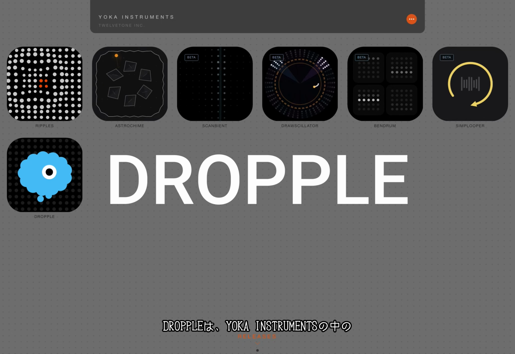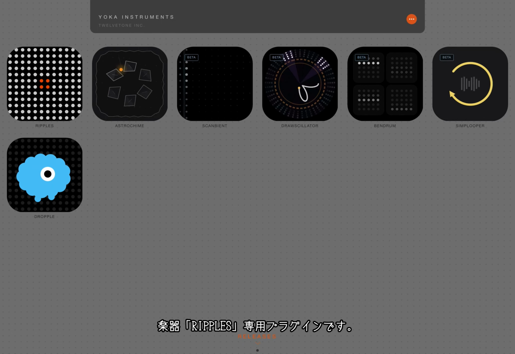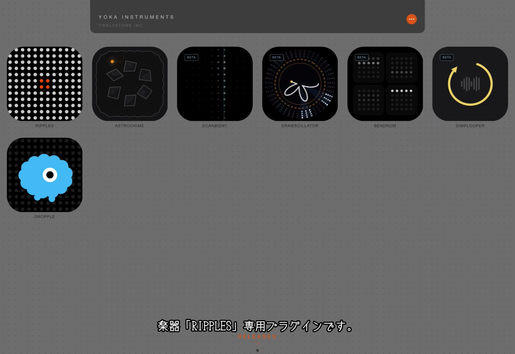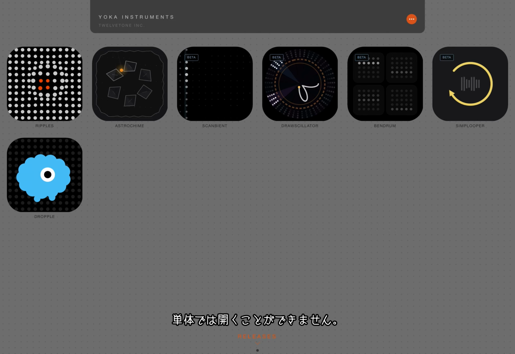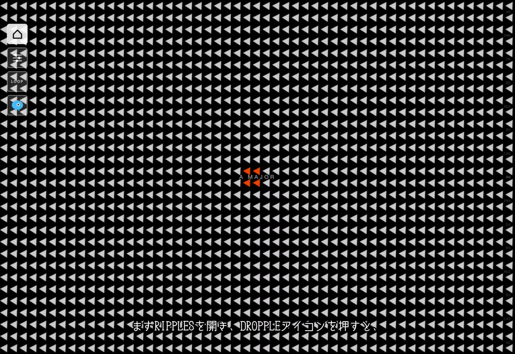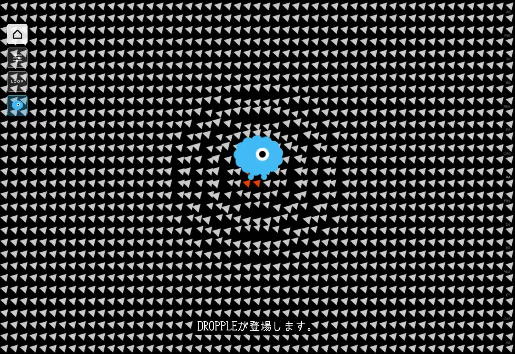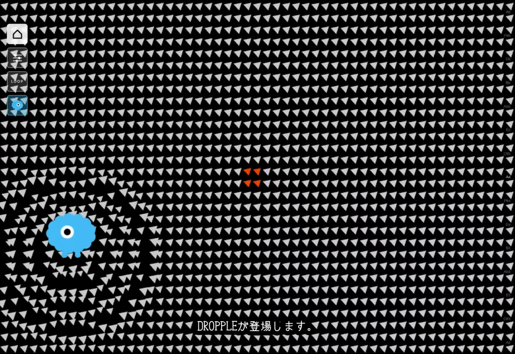Dropple is a dedicated plugin for Ripples, an instrument within the Yoka Instruments collection. Please note that it cannot be opened as a standalone app. To get started, simply open Ripples and tap the Dropple icon. Dropple will then make its appearance.